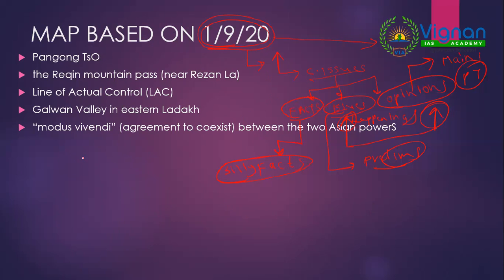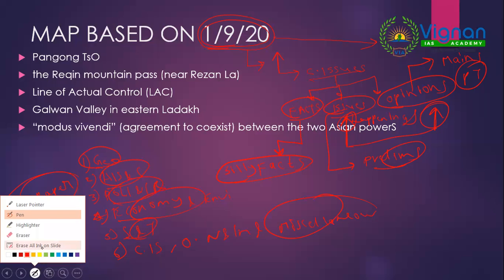As you have various components in GS, for example geography, history and culture, polity and international relations, economy and environment, S&T, current issues, organizations of national and international importance, and some miscellaneous, whenever you read any newspaper you should look out for these aspects.